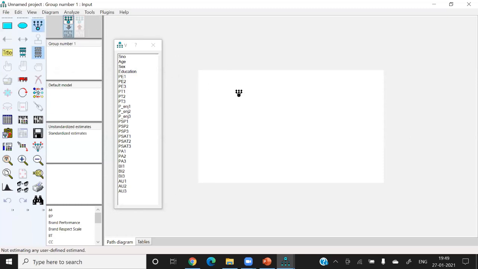and in almost every construct there are 3 items. So I will keep 3 items in all the constructs. This is for rotation, and this icon should always be clicked. Then click on this.